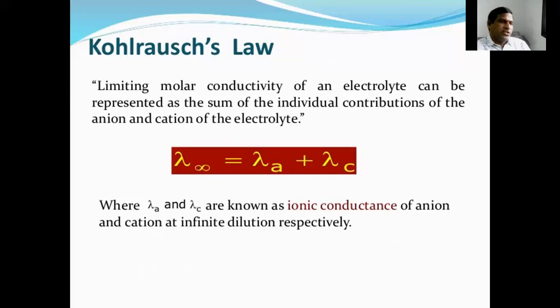Now we are going to discuss an important one, Kohlrausch law.